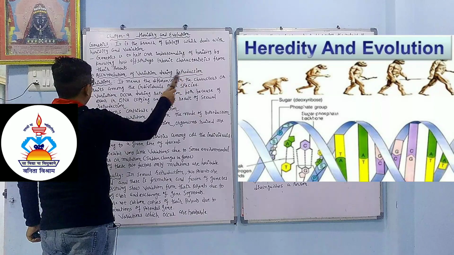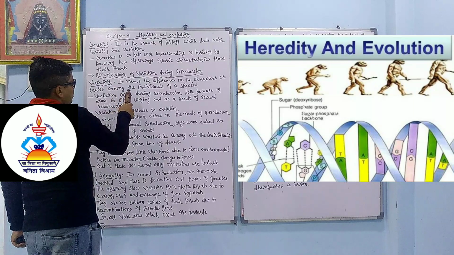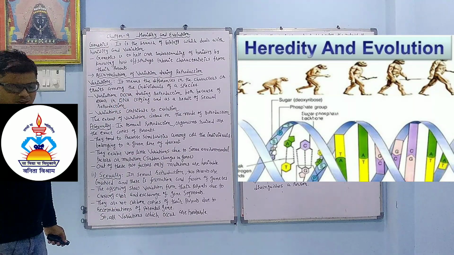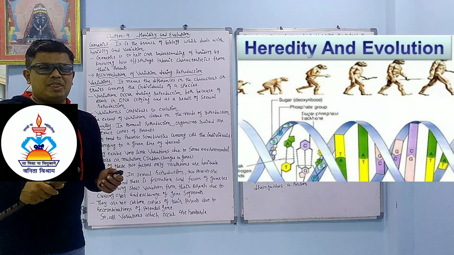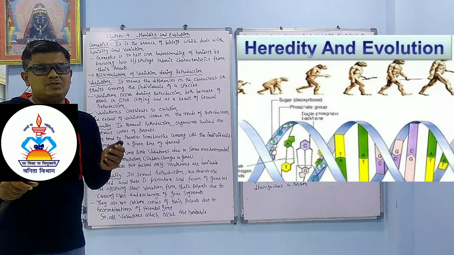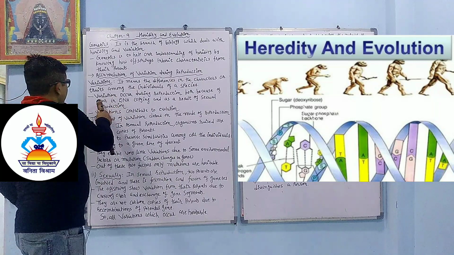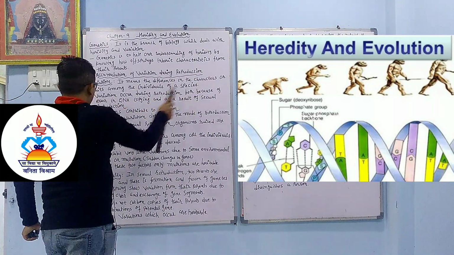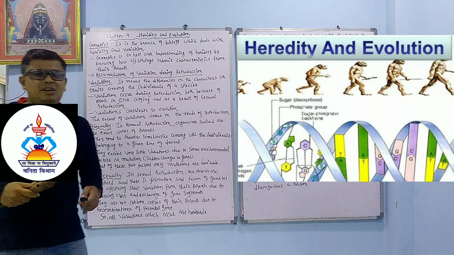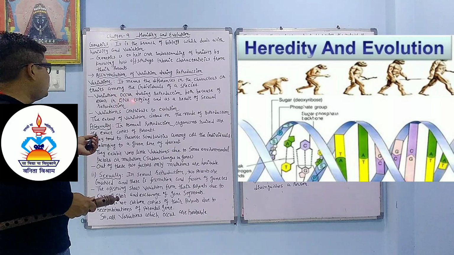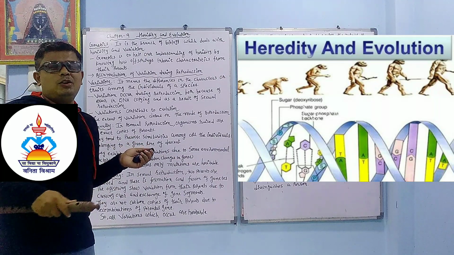Accumulation of variation during reproduction. Variation means the differences in the characters or traits among the individuals of a species. Suppose we plant sugar cane, we find that all sugar cane are not the same. In the same way, all animals are not the same. That change we can study in variation. Variation occurs during reproduction because of errors in DNA copying and as a result of sexual reproduction. In sexual reproduction, the DNA copying does not take place exactly, and because of that error we find all the individuals are different.